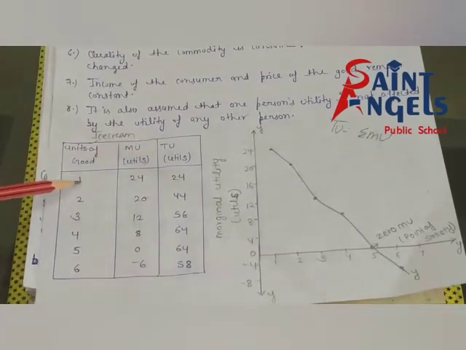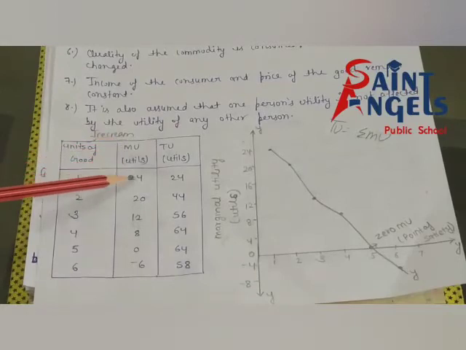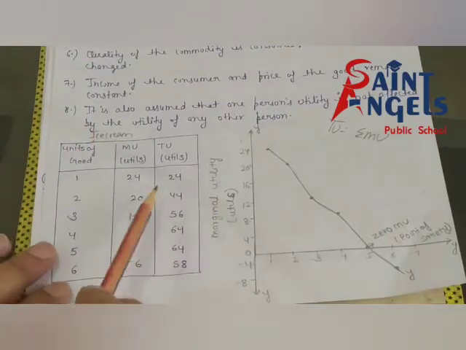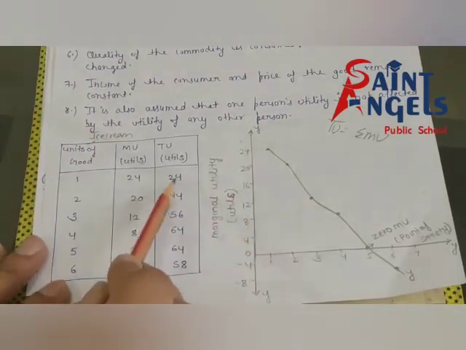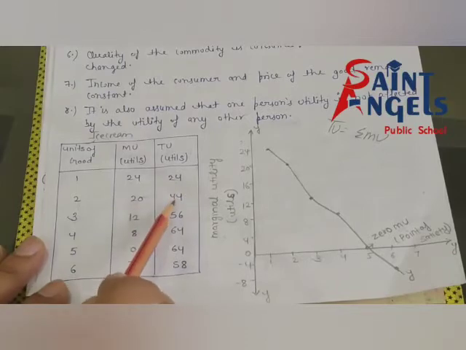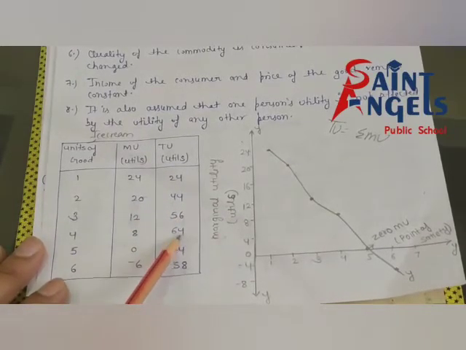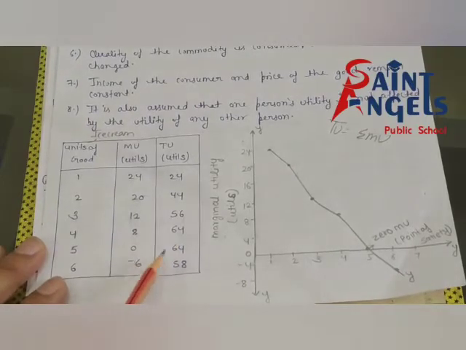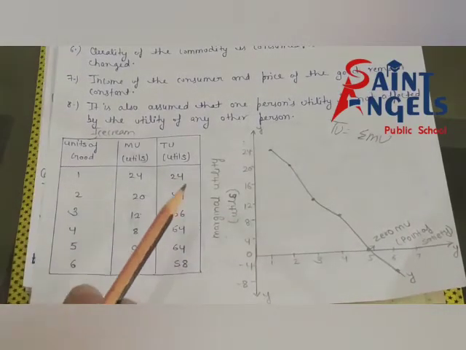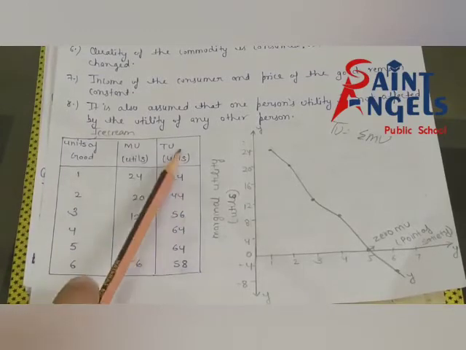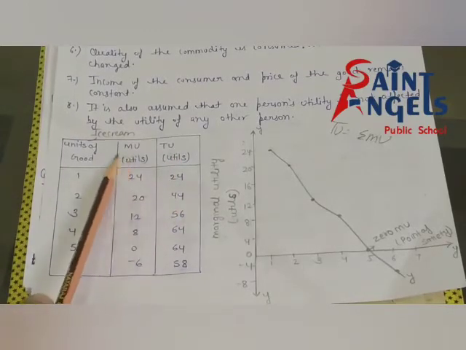Total utility of the first unit will be equal to the marginal utility of the first unit. Then after, add this 44, then add this 56, then add this 64, 58. See, this is the pattern to calculate total utility with the help of marginal utility.